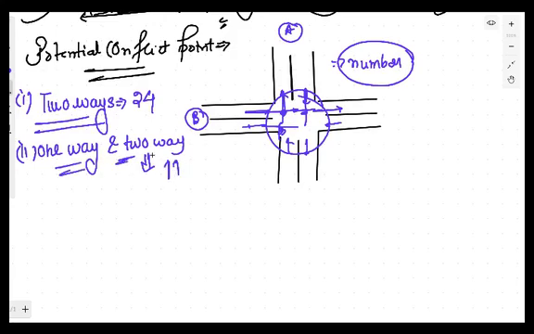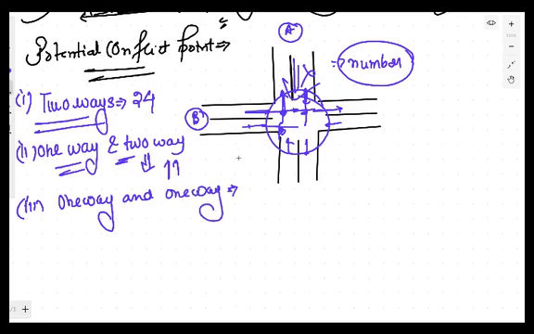If both the roads are one-way, meaning this movement is not possible and the vehicles will just go like this, then the total number of potential conflict points reduces to 6. So this is 24 when both are two-way, 11 when one is two-way and one is one-way, and 6 when both are one-way. These can be the possible numbers of conflict points.